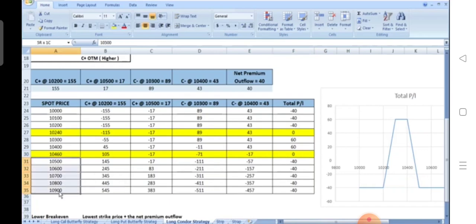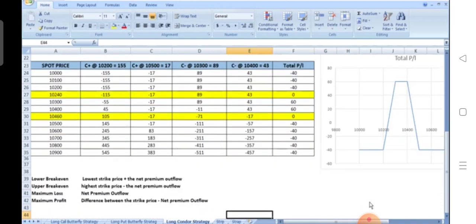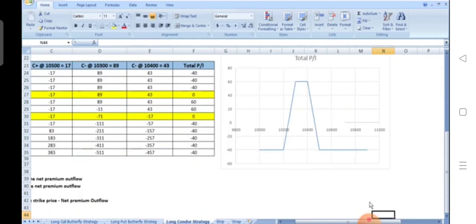And above 10,500 again, since all the calls get exercised and have a positive intrinsic value, the net payoff will be minus 40. That is the net premium outflow, which is the maximum loss arising from this strategy. So we know that the maximum profit from this strategy would be the spread of 100 rupees minus the net premium outflow of 40 rupees, which is 60 rupees, achieved when the prices remain between the middle strike prices. We can clearly see the payoff diagram over here of a condor.